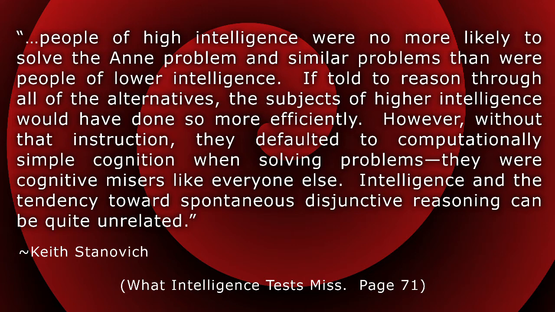If told to reason through all the alternatives, the subject of higher intelligence would have done so more efficiently. However, without instruction, they defaulted to computationally simple cognition while solving problems. They were cognitive misers like everyone else. Intelligence and the tendency toward spontaneous disjunctive reasoning can be quite unrelated." And that's the end of the quotation.